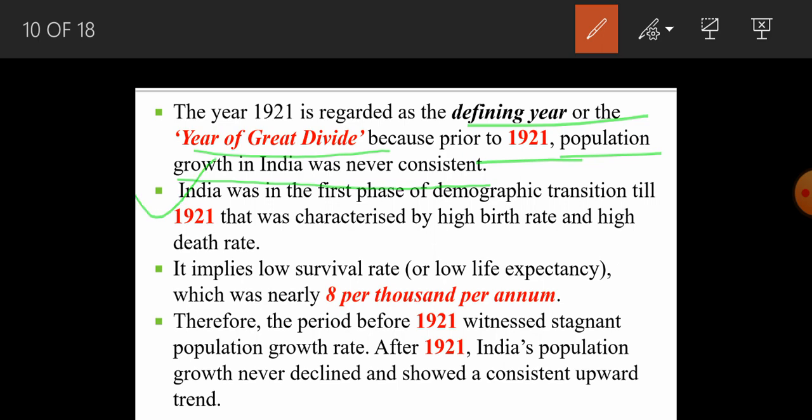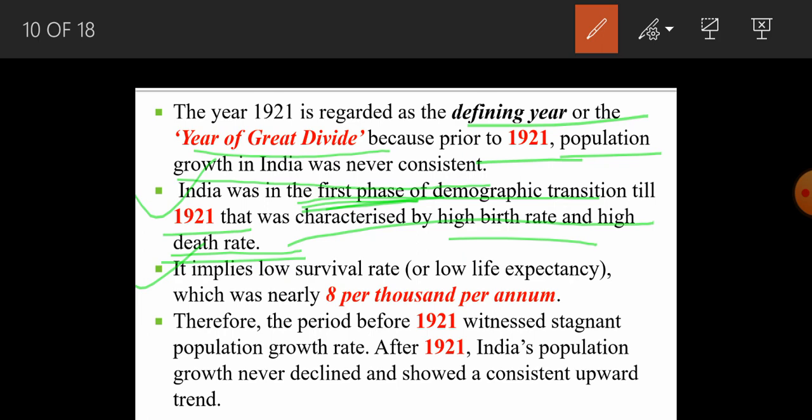Now the next point says that India was in the first stage of demographic transition till 1921. So till the border of 1921, it was in the first stage, and after 1921 it was characterized as the second stage, right? In the first stage, the birth rate and the death rate both were very high. The third point says it implies a low survival rate.